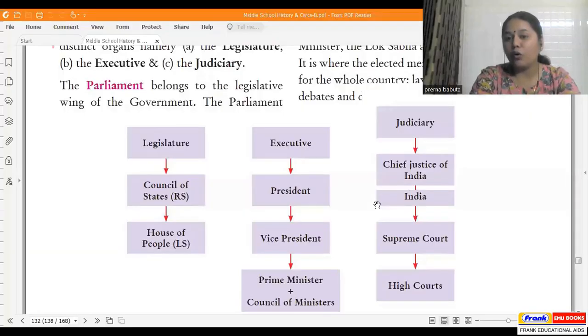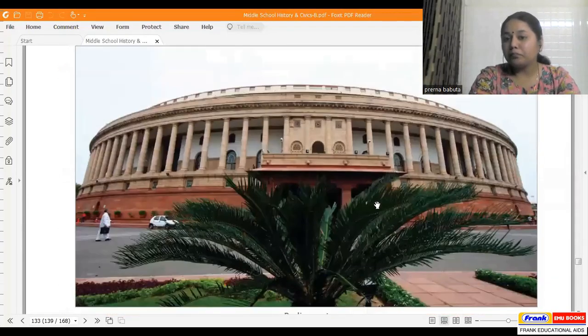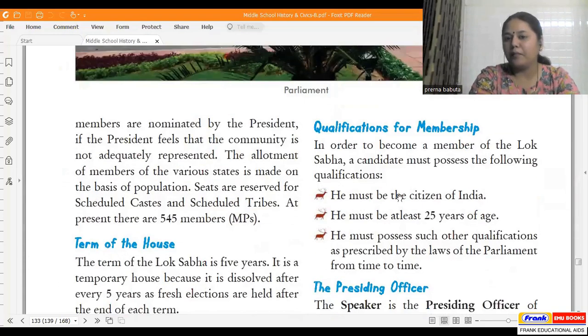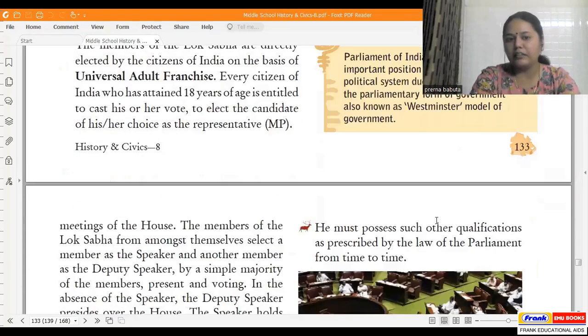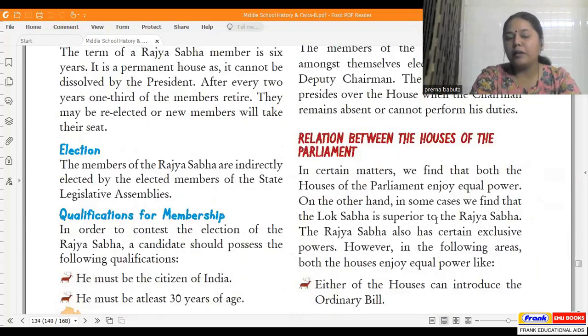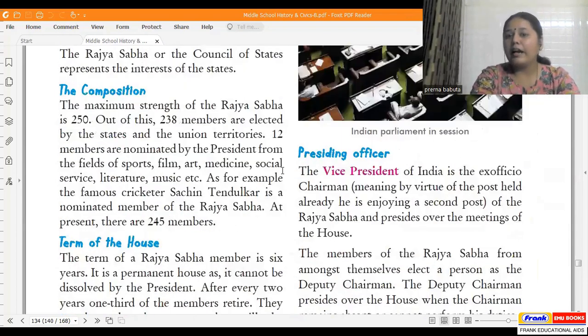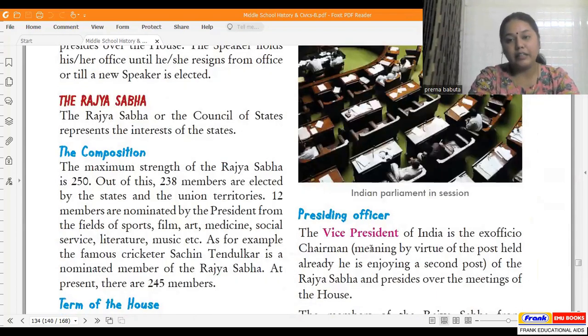So in your textbook also, you will find this list of what the qualification is like. So this is for Lok Sabha. Citizen of India, 25 years, and the other that I've told you. And for Rajya Sabha also, more or less the same qualifications. The only difference is the age factor. All right. And I told you the presiding officer in Rajya Sabha is the Vice President of India. All right.